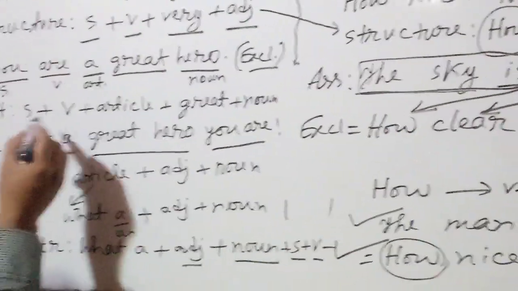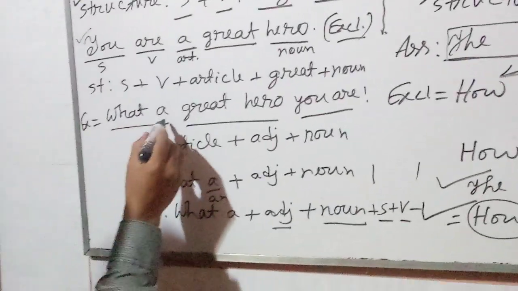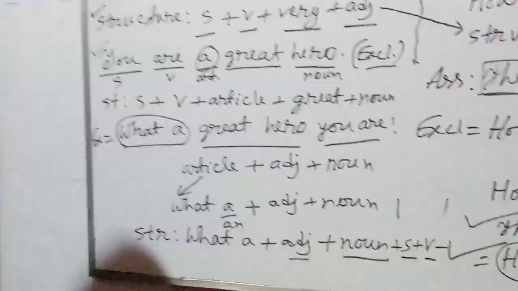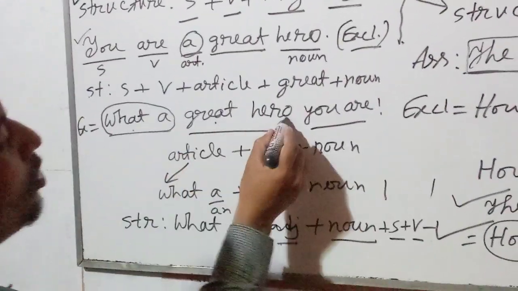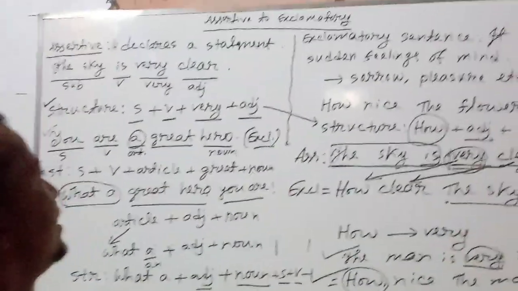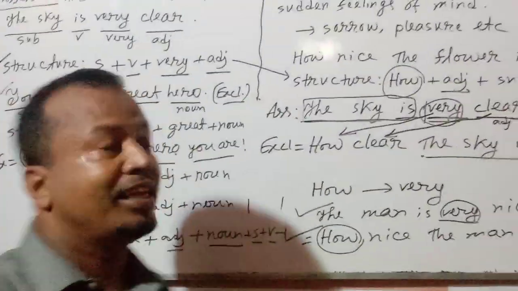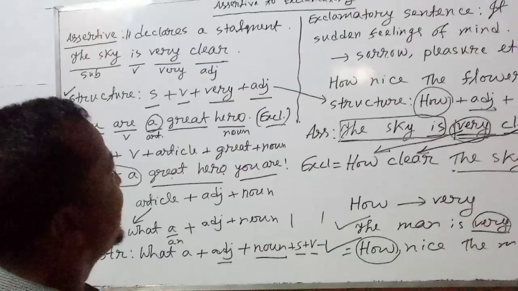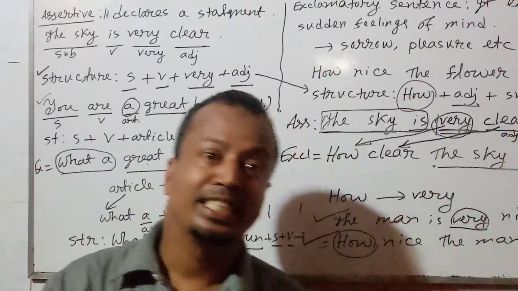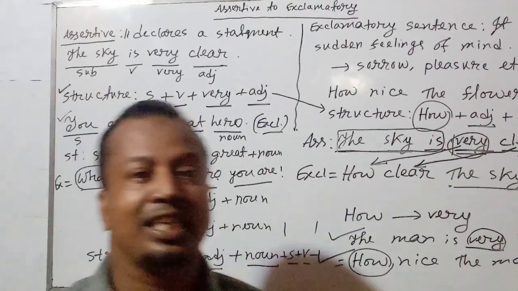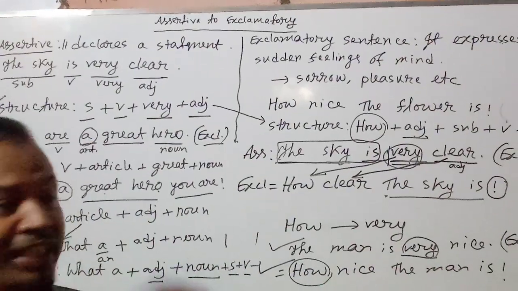You are a great hero. Now we have changed what a. Firstly, we are not starting with how. If you find an article, you will start with what a. What a great hero you are. Perhaps you have understood the complete facts here. To do well in transformation, basically if you change an assertive sentence into exclamatory sentence, you need to know the definition and structure. If you have much idea about the structure, then you can do it easily.